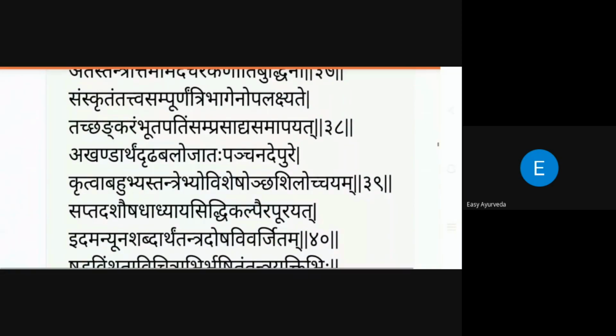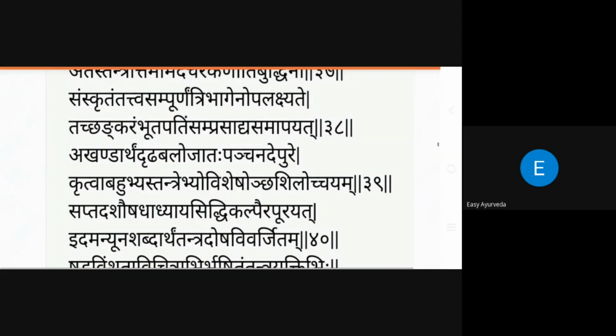This is telling about the location, the place, Panchanadapura. Presently, if it is searched, it is called Panjanore in Kashmir, especially where the five rivers conjoin. That is called Panchanadapura. It is still available by the name Panjanore in the Kashmir regions. It means the identification of the time duration as well as the place of a person. Dudabala Jataha: Dudabala's native place is Panchanadapure.